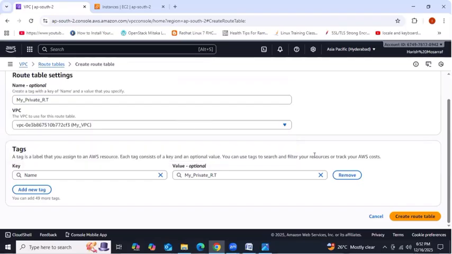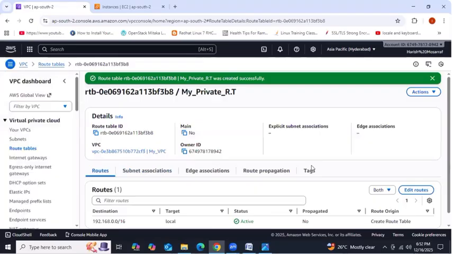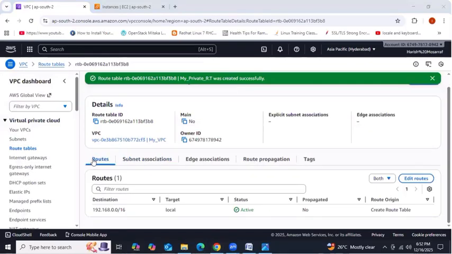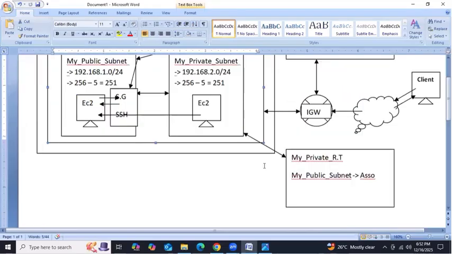Then select VPC. Then create route table. Now you should not provide the route because according to this diagram, we should not allow the IGW here. If we are allowing IGW, then internet is going to enter right into this private subnet. We can access this instance directly, but our target is we should not access, right? So we need to keep this instance in the private subnet. That's why we should not allow the IGW.